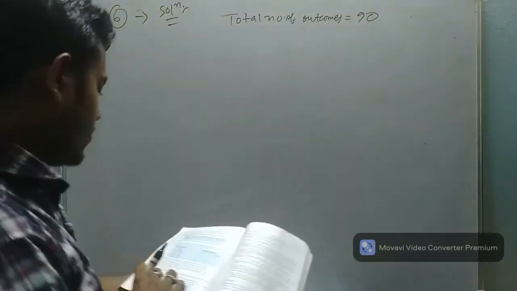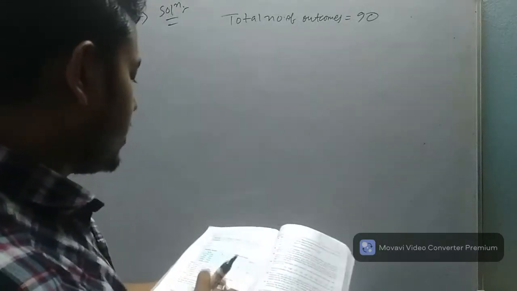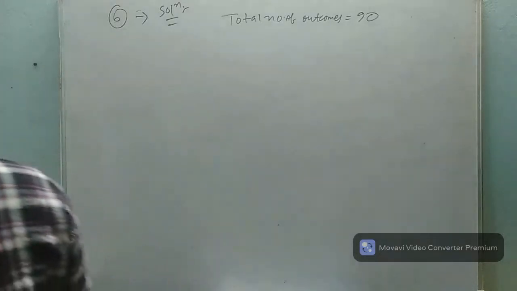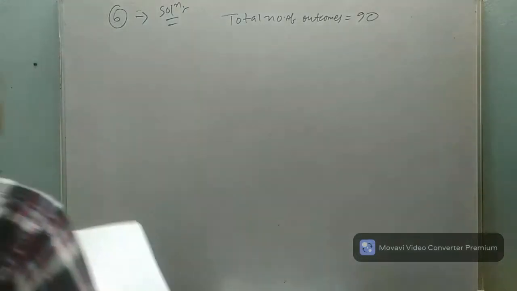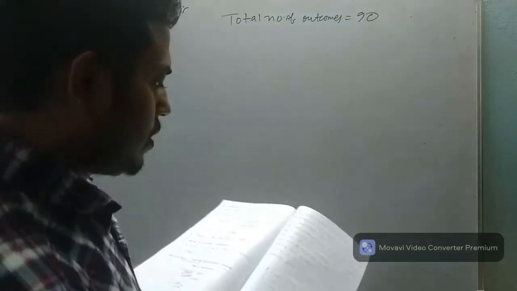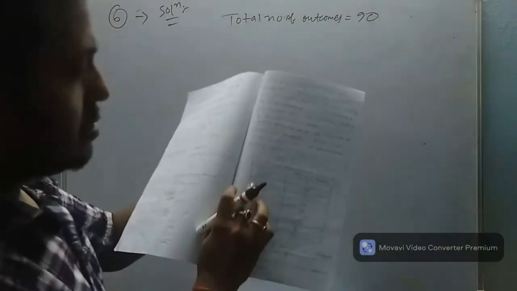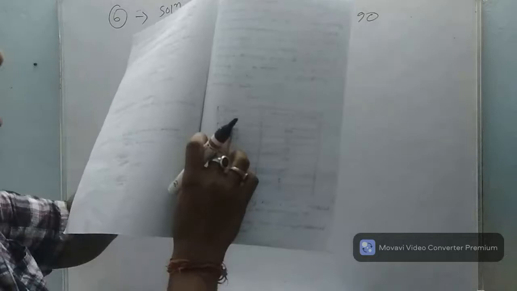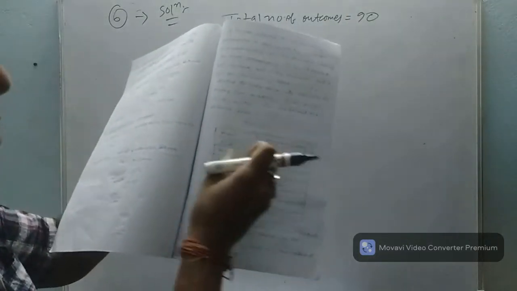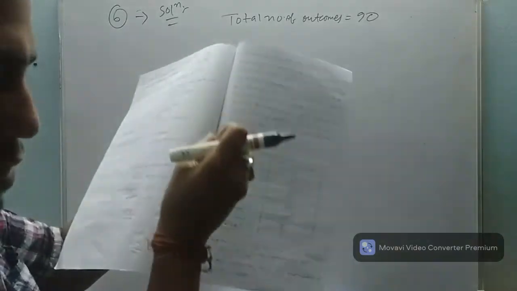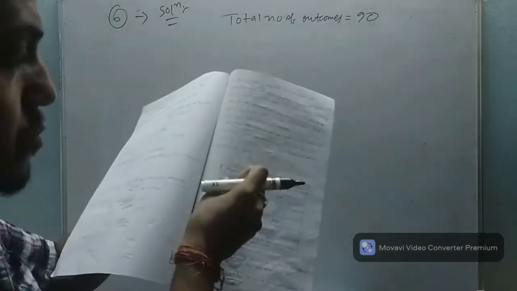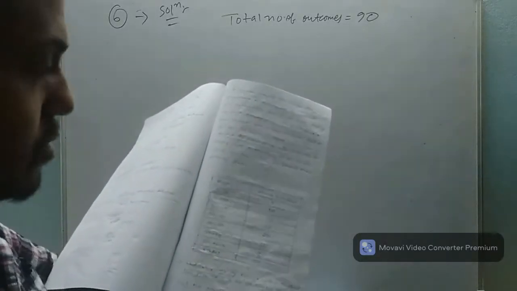Now in the first question, find the probability that the students obtain less than 20% in the mathematics test. So less than 20%, see in the table: marks, this is 0 to 20, number of students, means from 0 to 20 how many students obtained these marks? 7 students, okay.